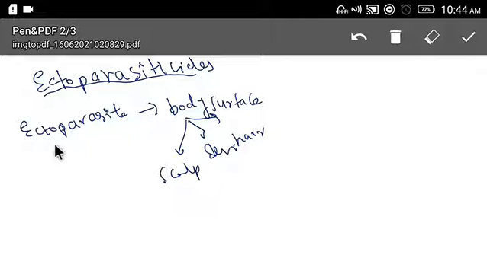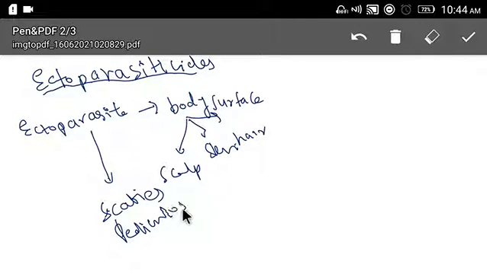First, let's see what ectoparasite infections we have. Mainly, we have scabies. Scabies is an ectoparasitic infection. These are the important infections caused by ectoparasites. Now let's see the pharmacological agents.